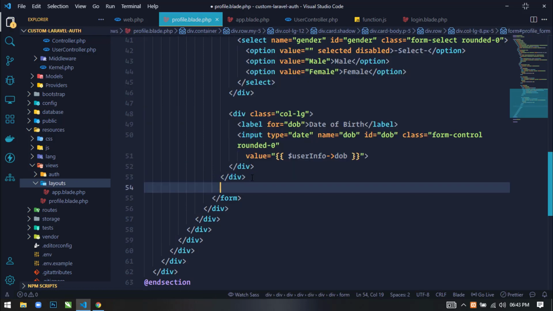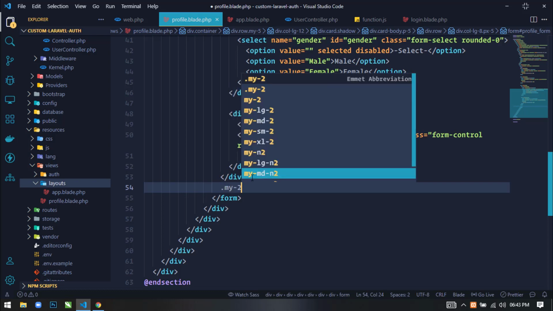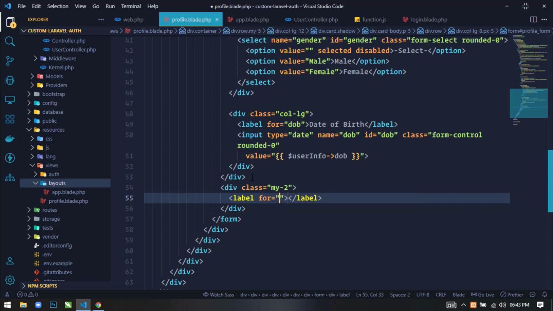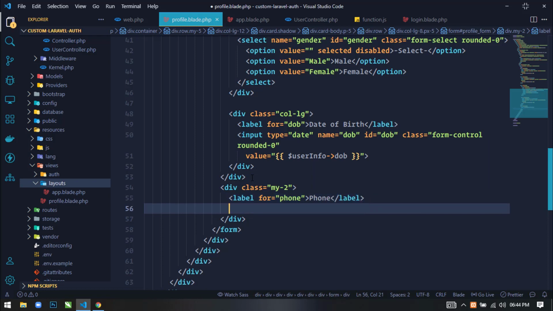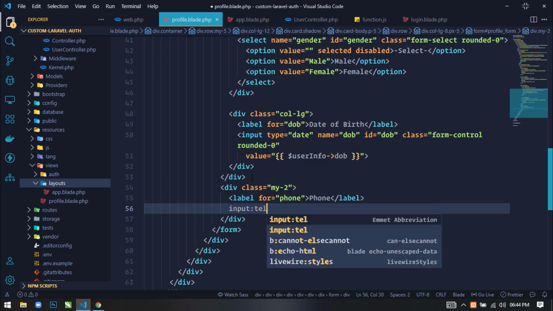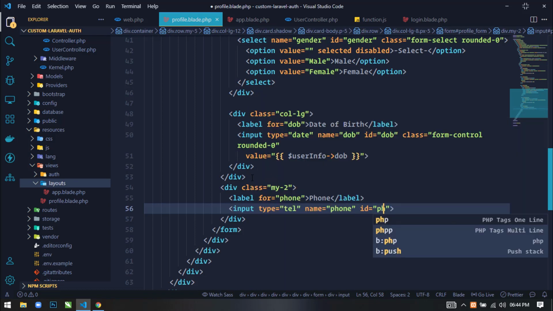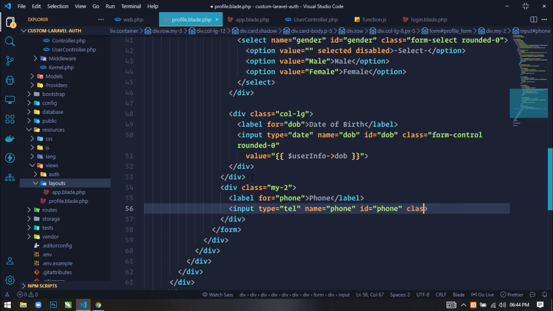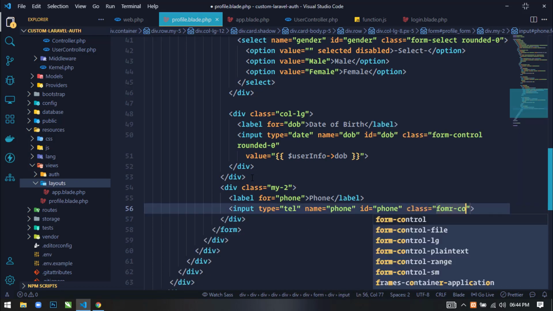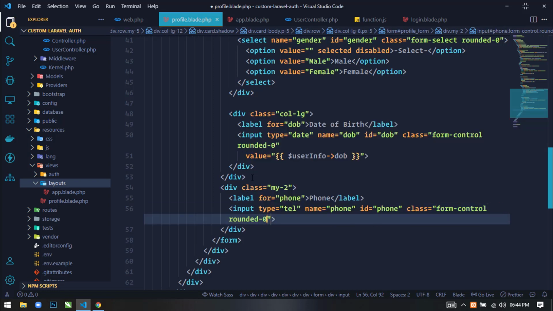I will go outside of this div, and here I will create my two for margin top and bottom, label phone, and here I will write phone. Okay, and here I will use input type tel, class form control rounded 0. Okay, and value user info phone.